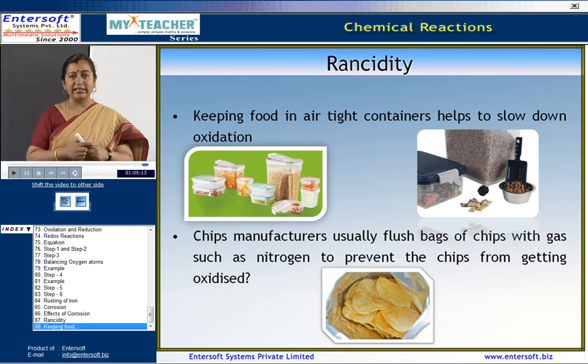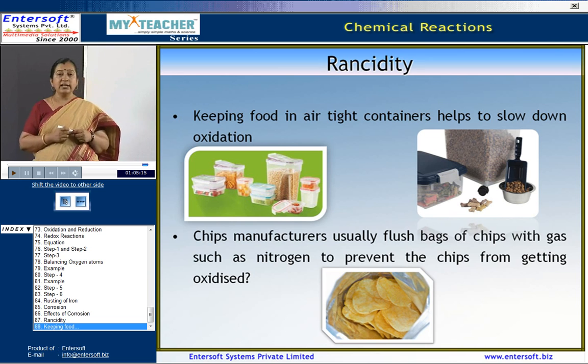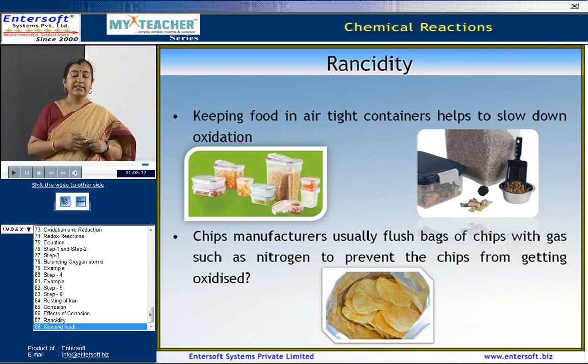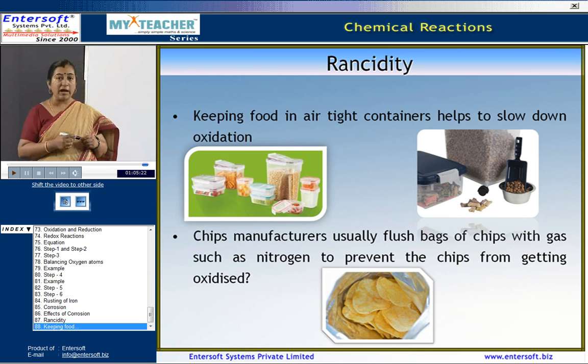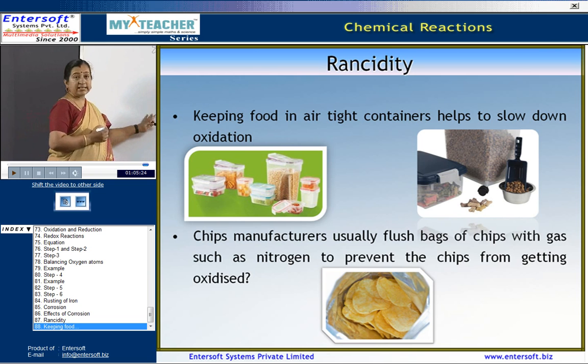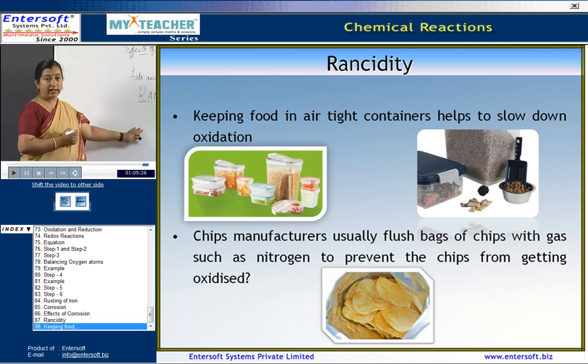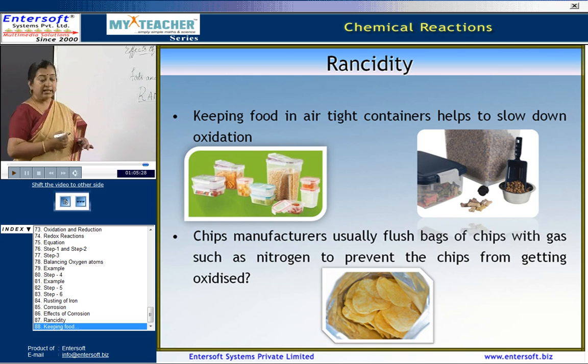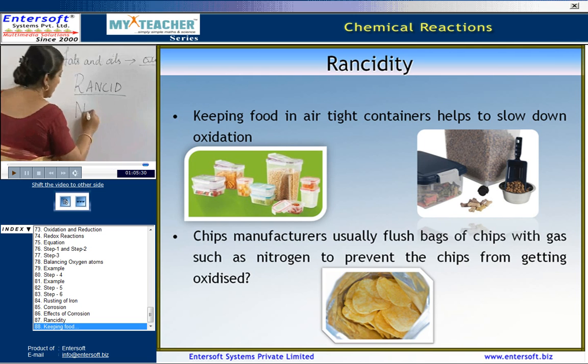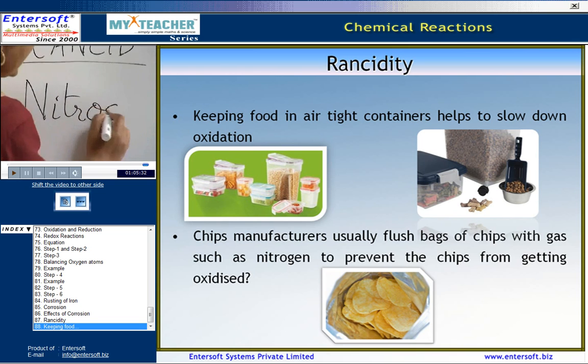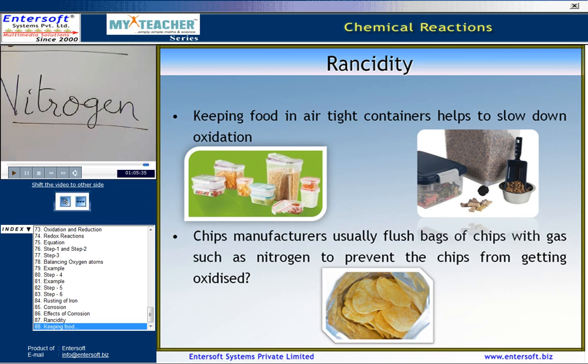Why do they look like that? Unlike the olden days where you would get them in the normal plastic paper, here you can see that they have flush types of bags because there is some gas inside it. Now which is this gas? This is nitrogen. Now why is nitrogen flushed into this?